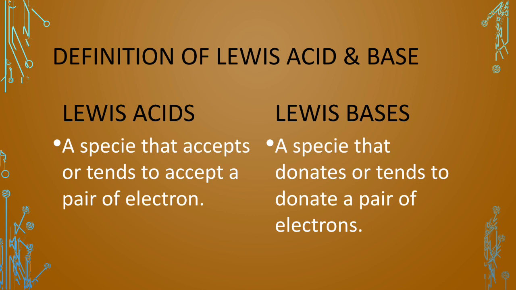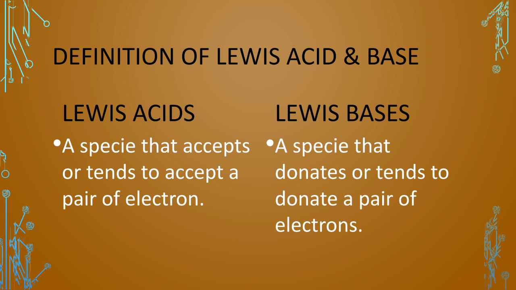Now, what is the pair of electrons? In class 9th, in chapter 4, you have studied the structure of molecule when we were studying the covalent bonding. In the covalent bonding, we have studied the Lewis dot and cross structure.